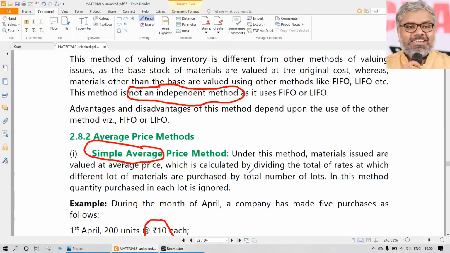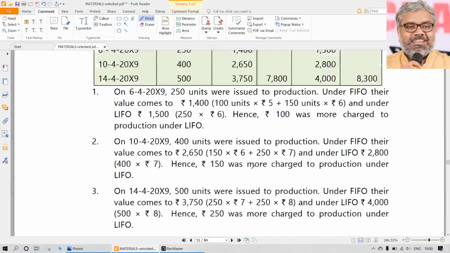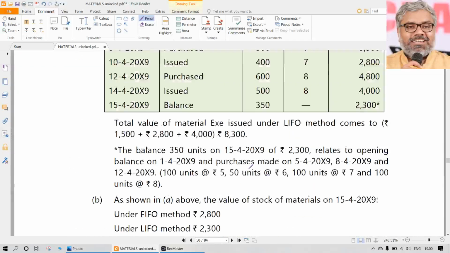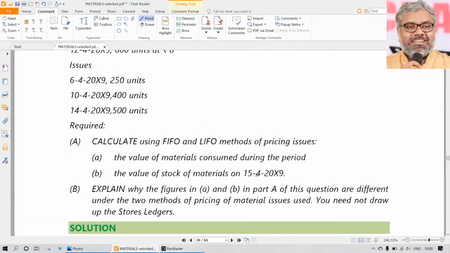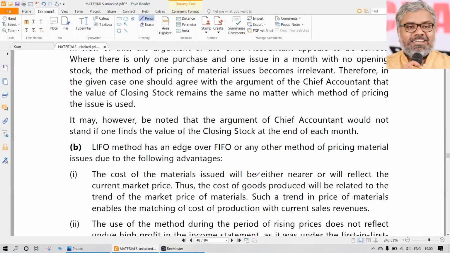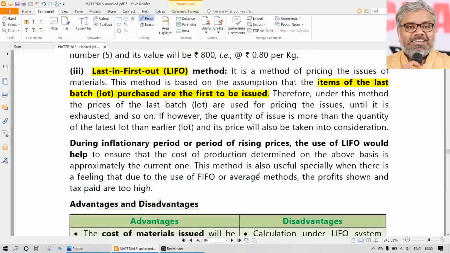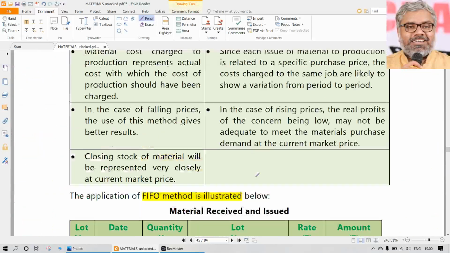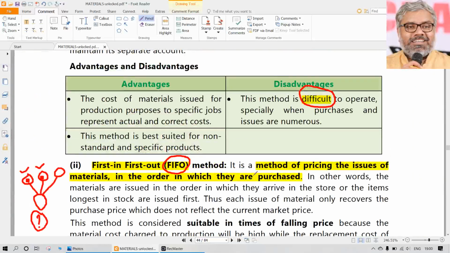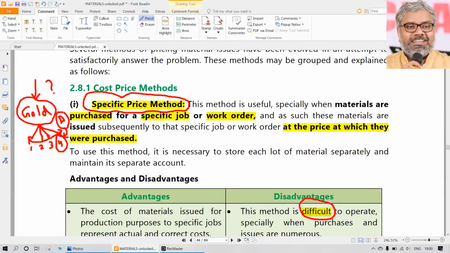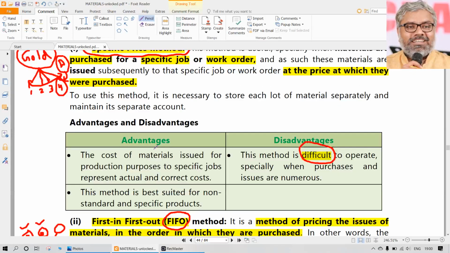Method-wise, if it is asked, you should know and you should be able to write theory questions related to any of these methods. So we have various methods which are all given here. One is the specific price method or specific identification method. The specific price method can be used generally only for job related situations.